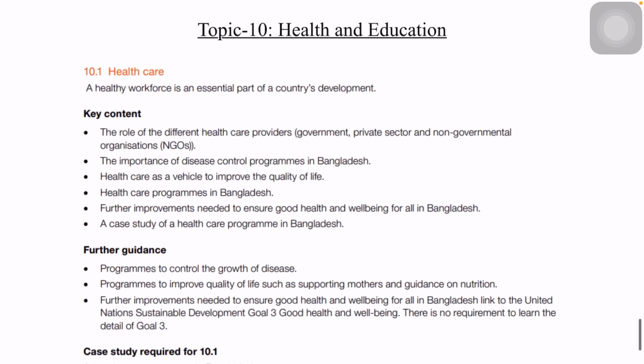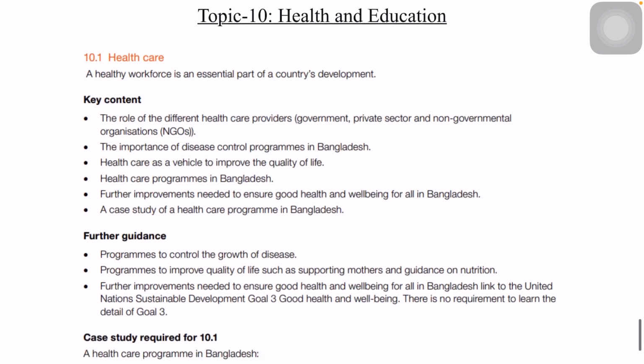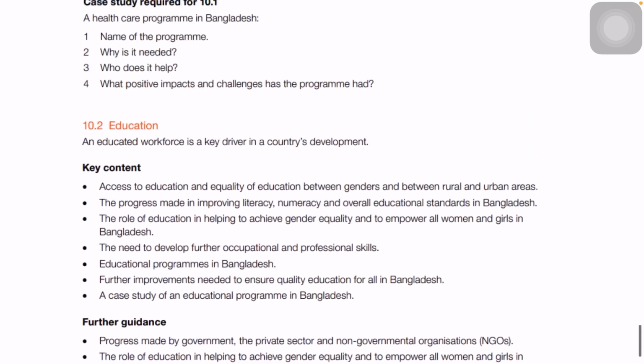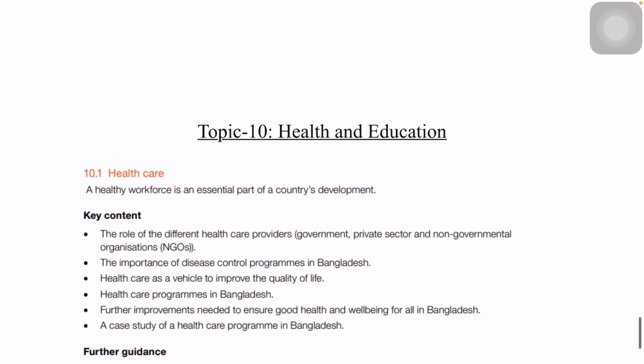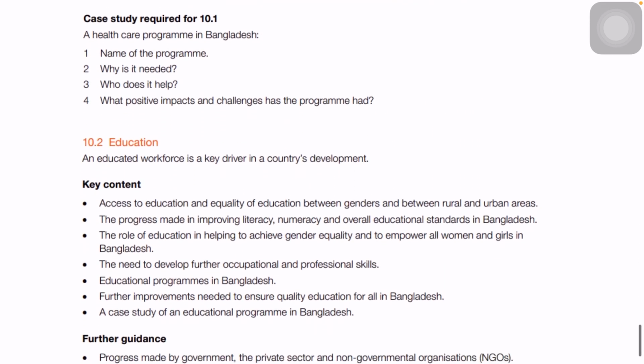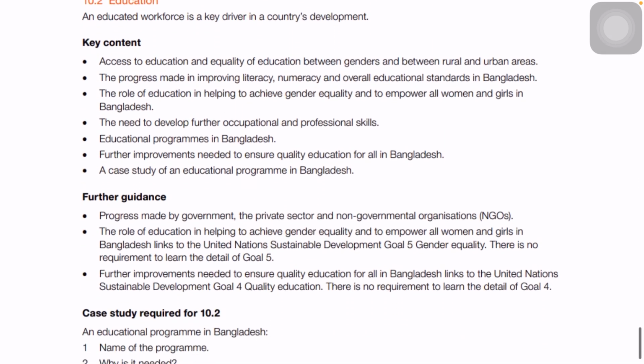And the last topic is topic 10, which is health and education. So we have topic 10.1, which is healthcare, and topic 10.2, which is education, which is more or less the same as the previous syllabus of topic 10, health and education. So you have the different healthcare sectors providing healthcare, where we have NGOs, government, and private sectors. Again, a case study might be given, and then finally we have education, which is provided by public, private, and NGO sectors.